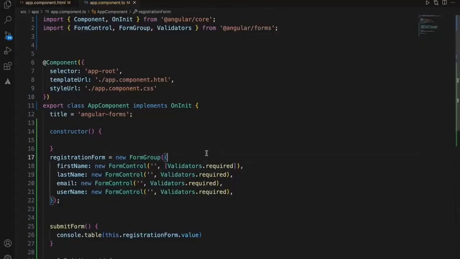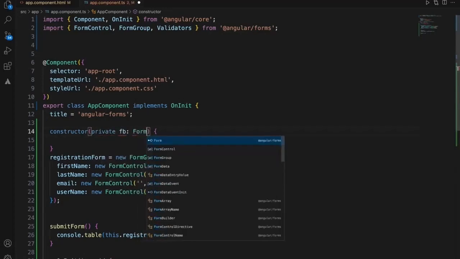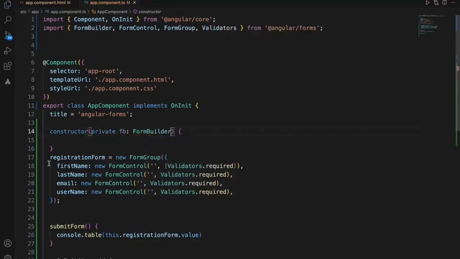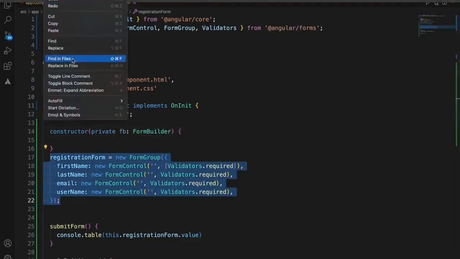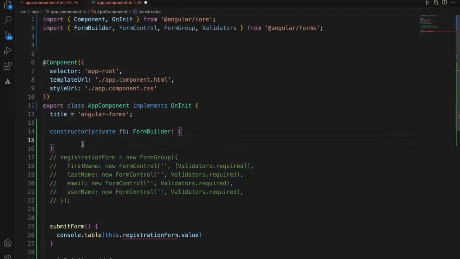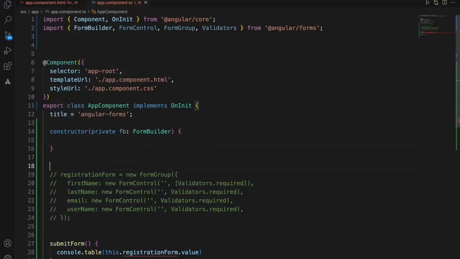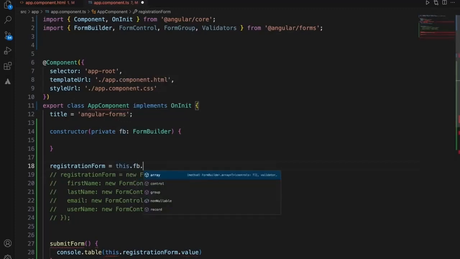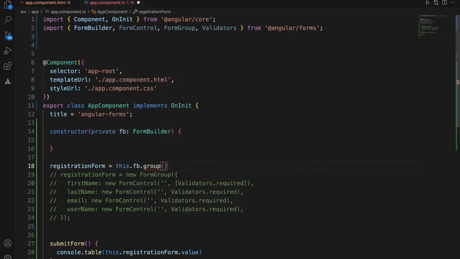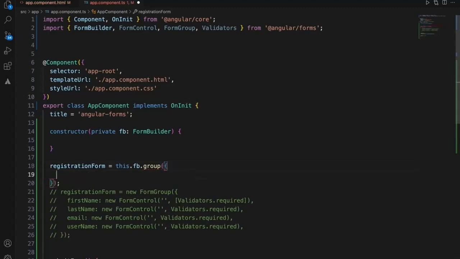Let's look at the form builder and how we can create the dynamic form using the form builder. To use the form builder, I need to inject the form builder here. Let's comment out this one for now. Since right now I have form builder, I'll create the registration form with the form builder. So this.fb.group, same form group, but we are creating it with the form builder right now, and the same parameters that we can use.